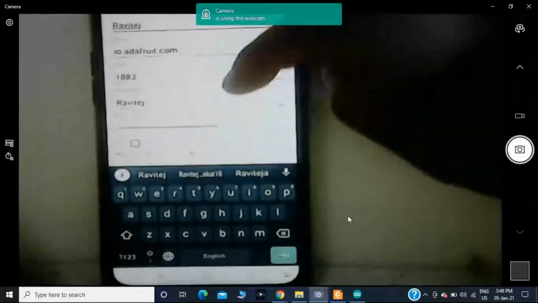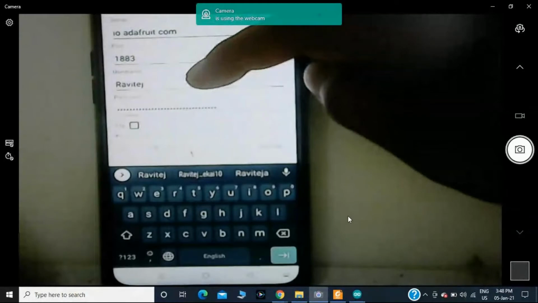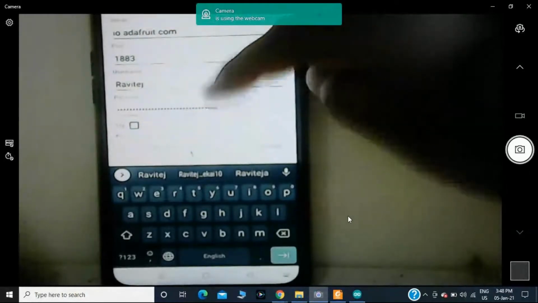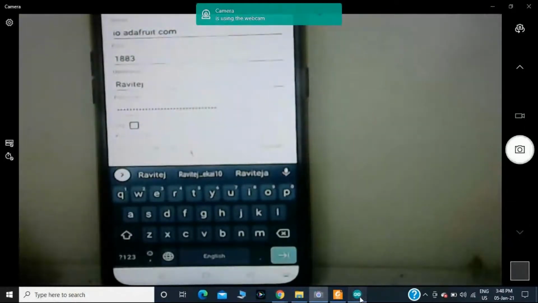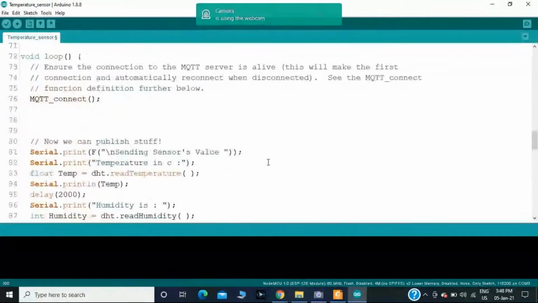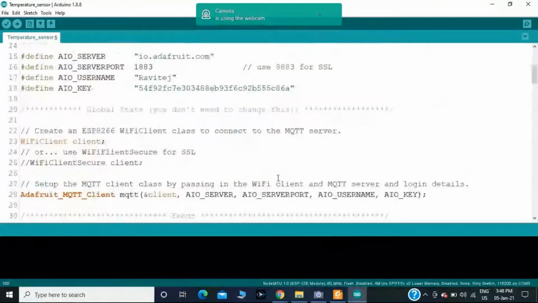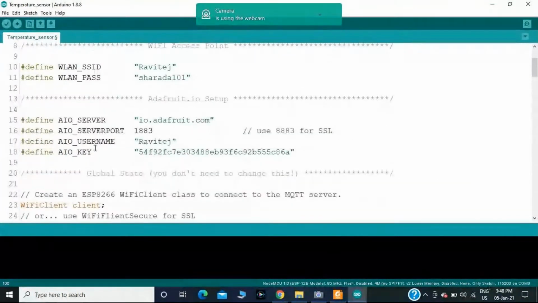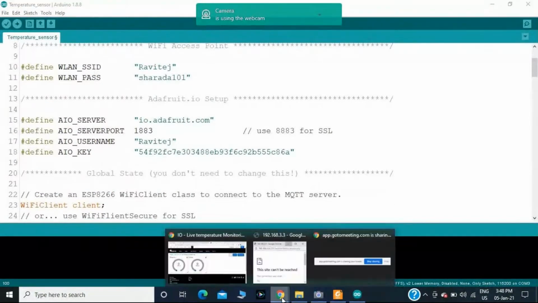Then you should copy the username and password. In this case, you should copy this one. The username and password are with respect to the Adafruit IO.